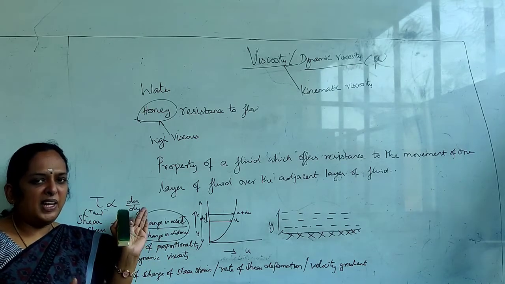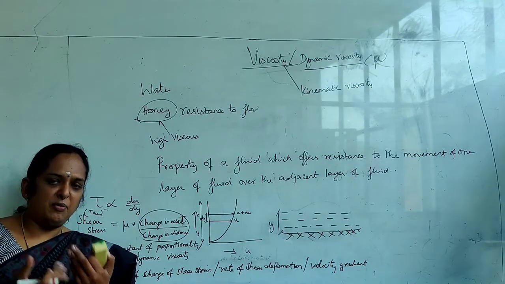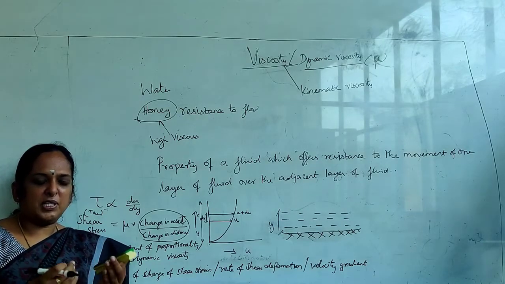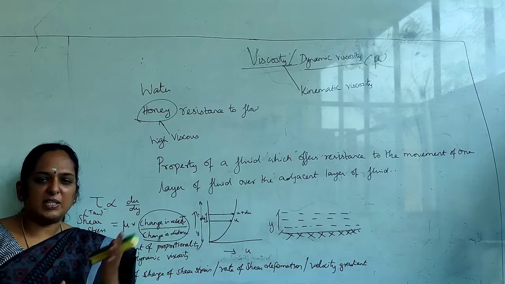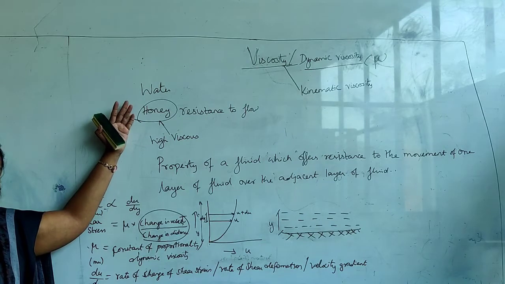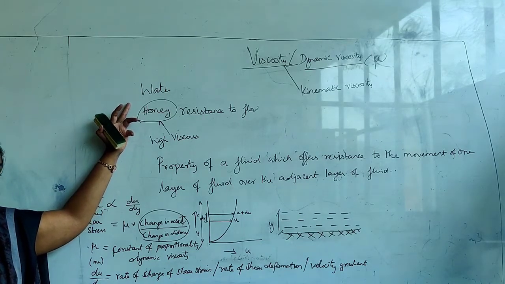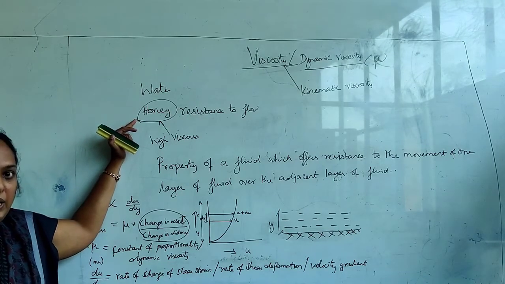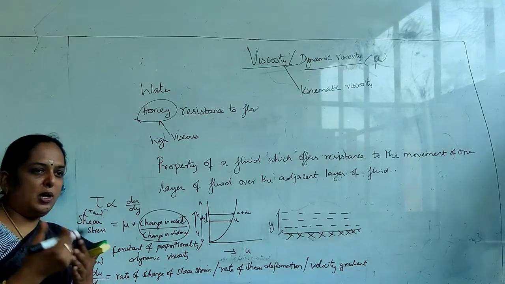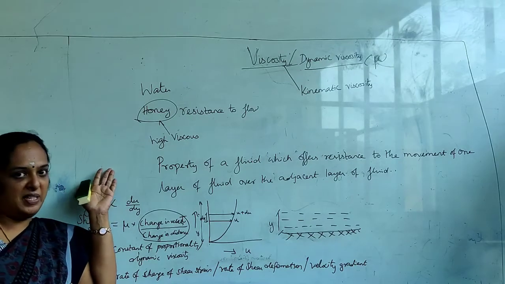And with viscosity, if you give different velocities or different forces, the fluid will move with different speeds. That's what we have seen in one example. Suppose it is honey, it moves with less speed, but it is highly viscous, while water moves with high speed, but it is less viscous compared to honey. So for determining how much time it takes to fill up a reservoir and to get settled down, all those things involve studying viscosity.